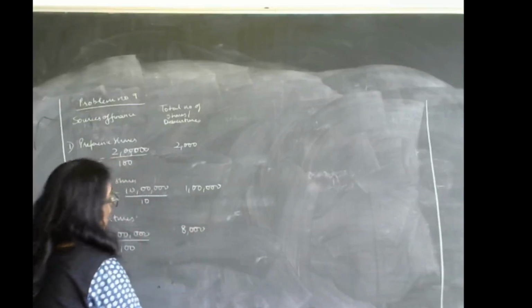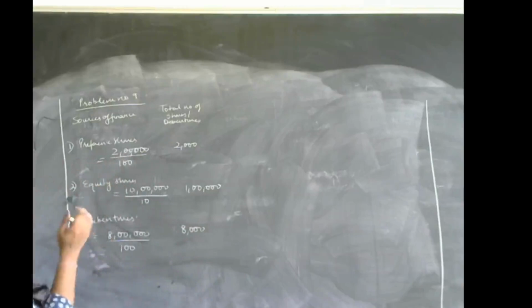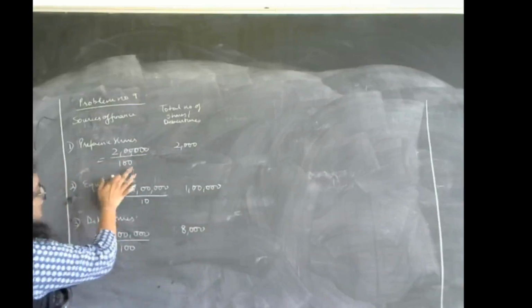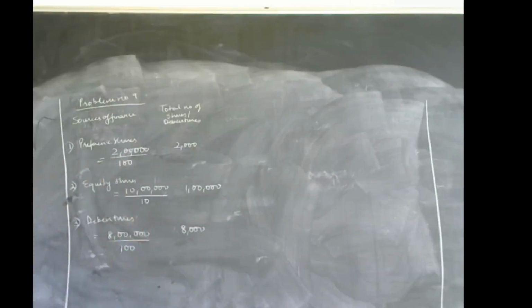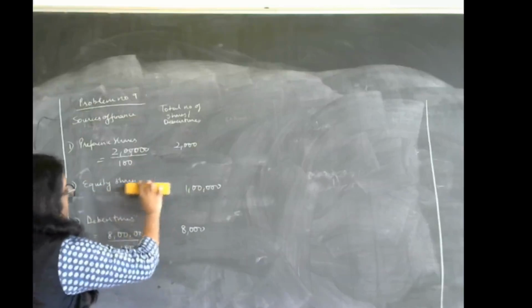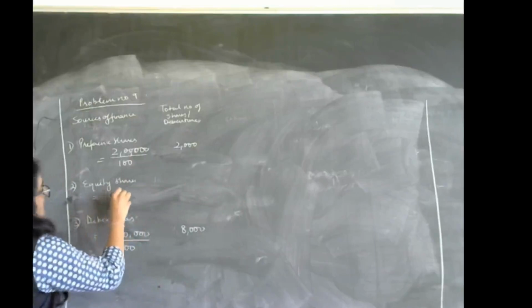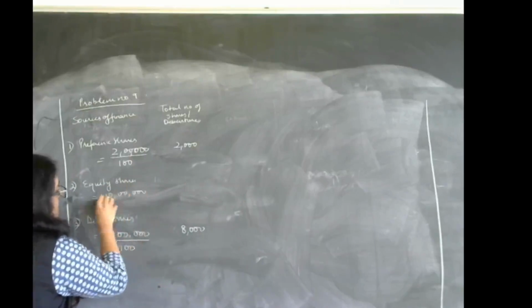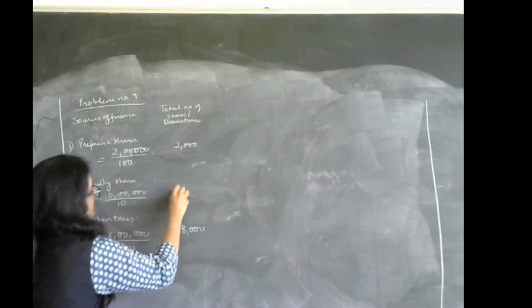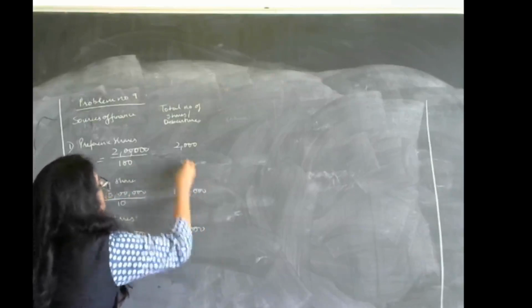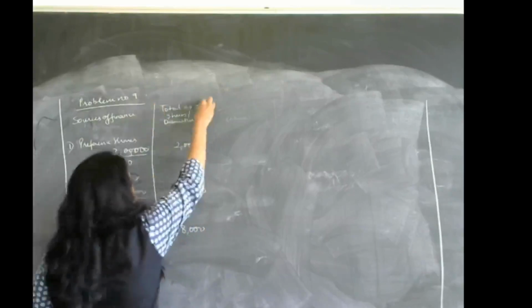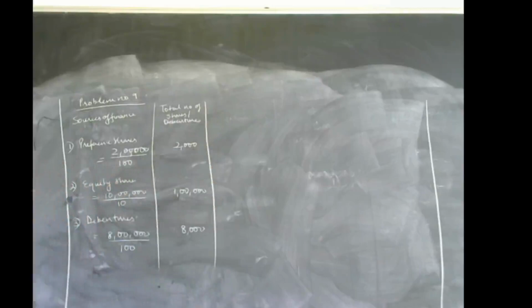So we know the total number of equity shares, total number of preference shares and total number of debentures which are issued in the market. So we know these details.